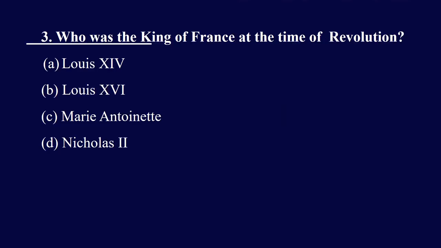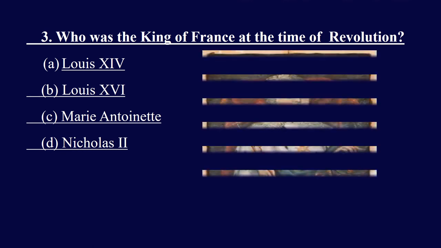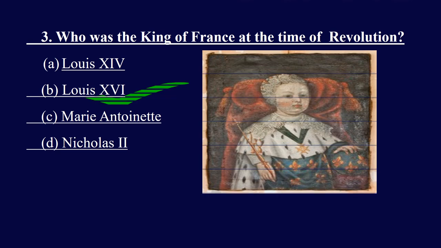Who was the King of France at the time of the Revolution? And the options are Louis XIV, Louis XVI, Marie Antoinette or Nicholas II. And the right answer is Louis XVI. Louis XVI was the King of France at the time of the French Revolution.